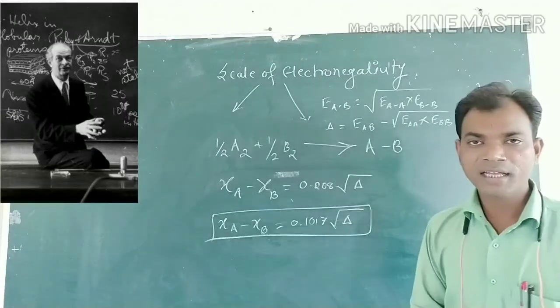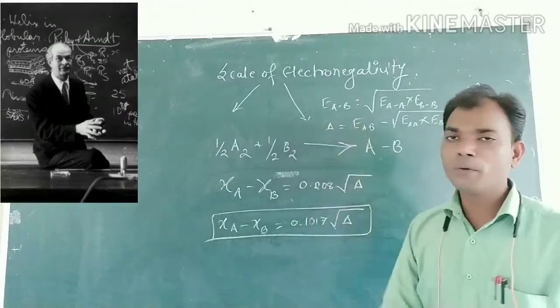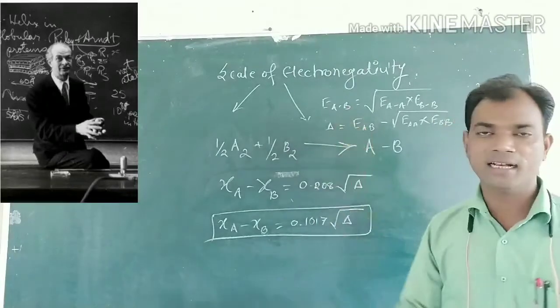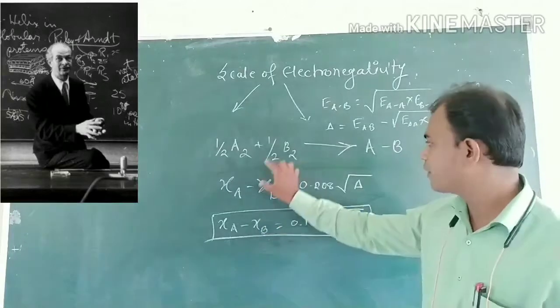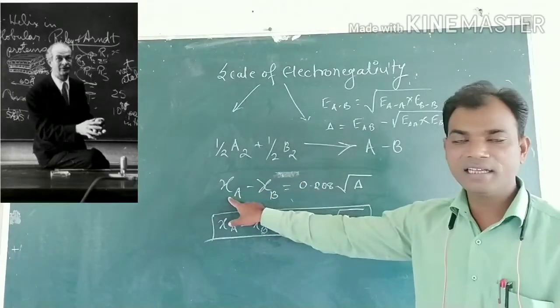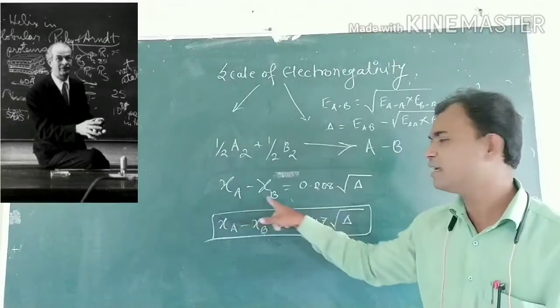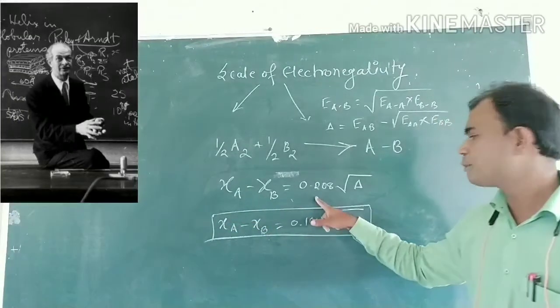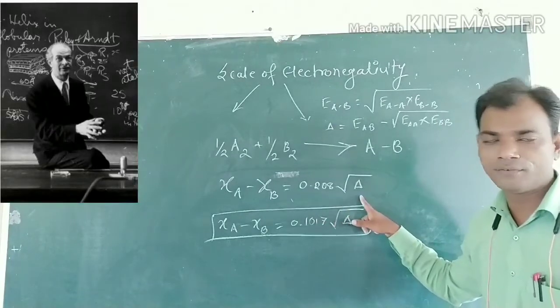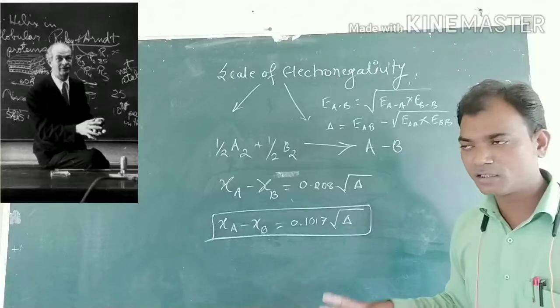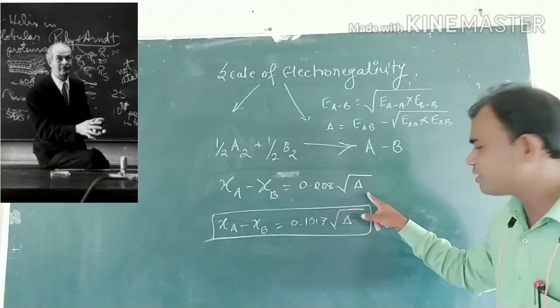According to Pauling, the electronegativity is related to delta by that equation: XA minus XB, the electronegativity difference between two atoms, equals 0.208 square root of delta. By putting in the value of delta, that equation changes.